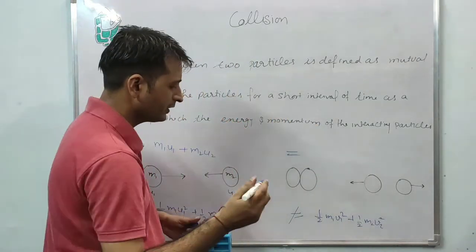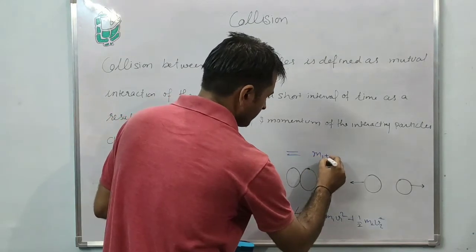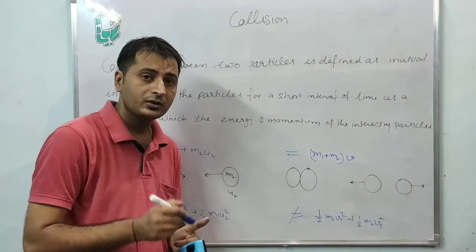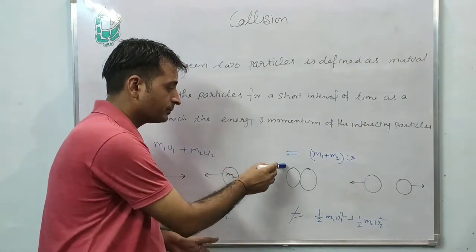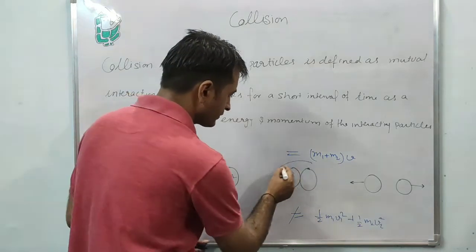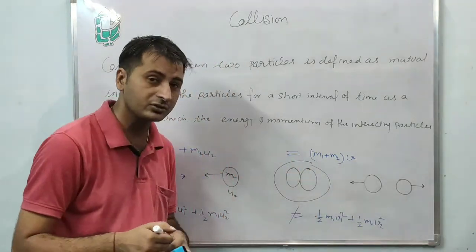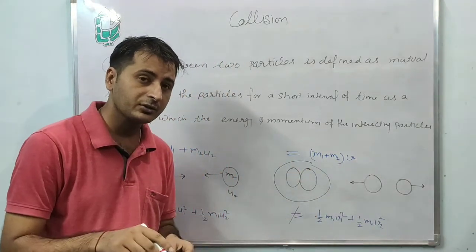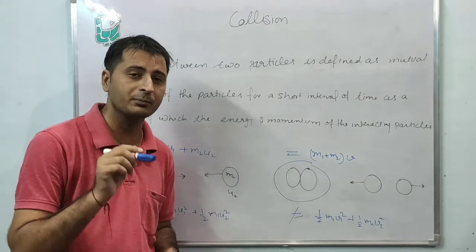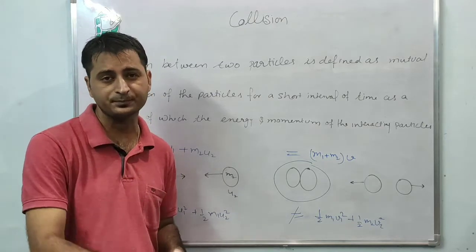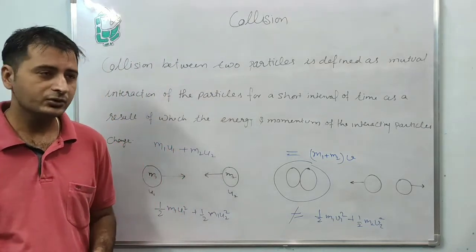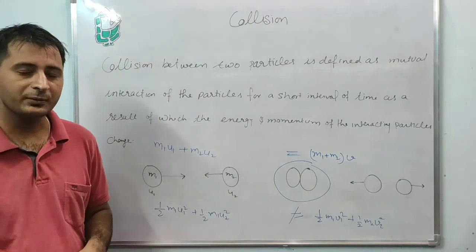So what it means? m1 plus m2 into v. Also the momentum during this process is again conserved. Kinetic energy is not conserved. So this kind of process is called a perfectly inelastic collision. Clear? So I hope you understand the basic concept of collision.